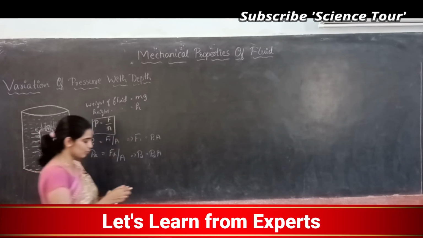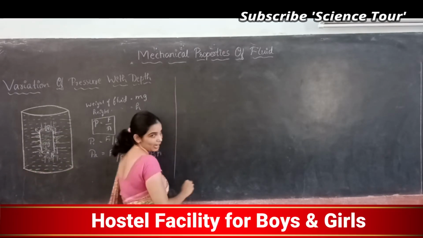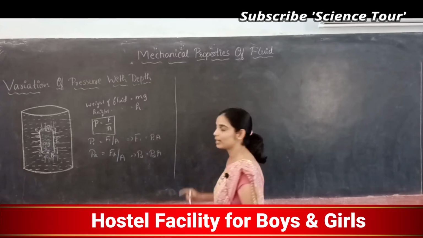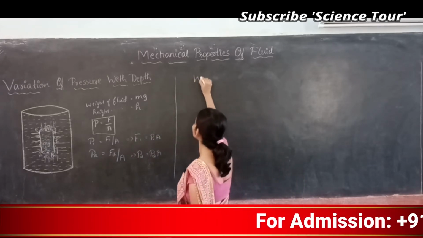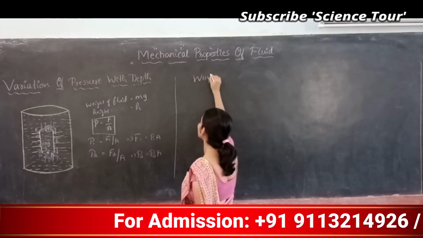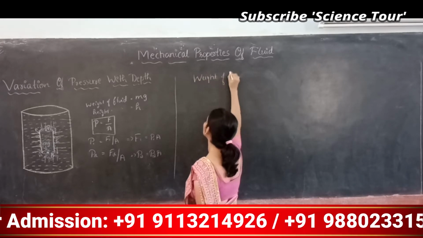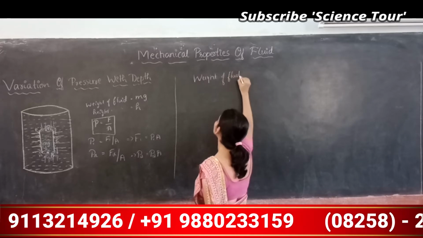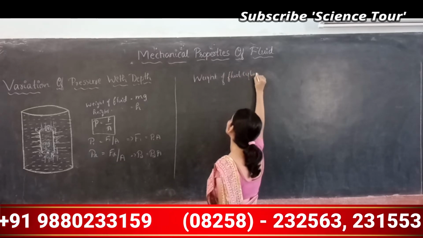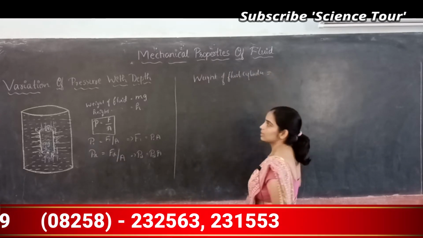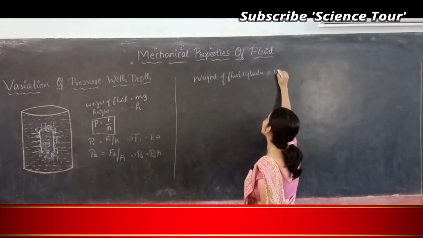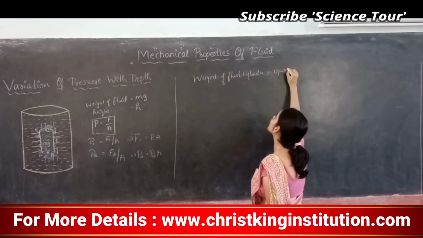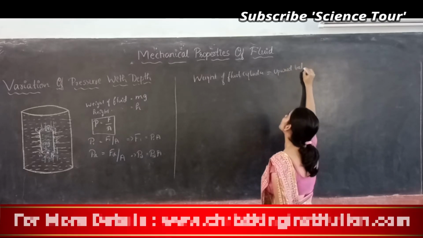So what is that force? You can say that the weight of the fluid cylinder should be equal to the net upward balancing force, correct?